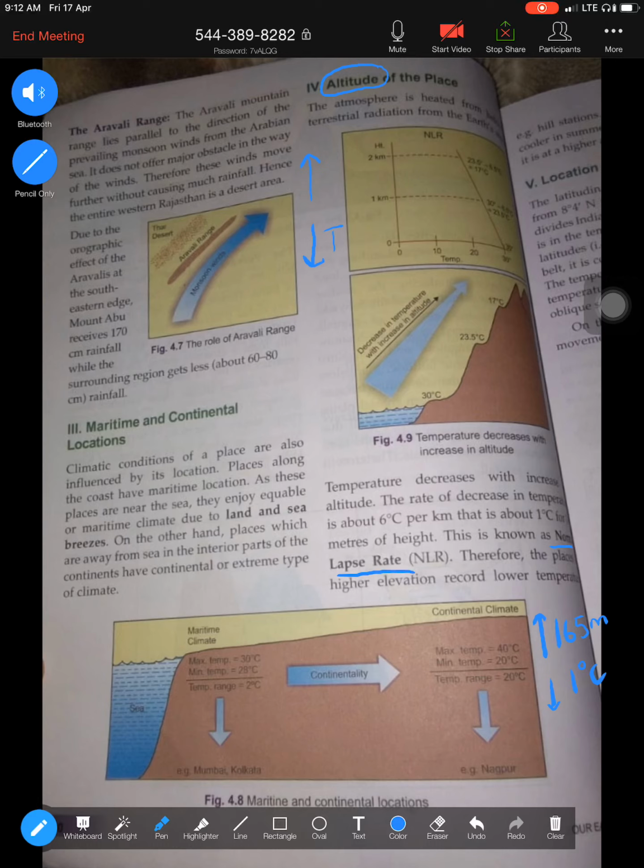So if you get a question on why Shimla is cooler than Delhi, or Darjeeling cooler than Delhi, always try to connect it to altitude, because places which are at a higher altitude will always have a lower temperature than places which are at a lower altitude. So that is about altitude and what is the normal lapse rate.